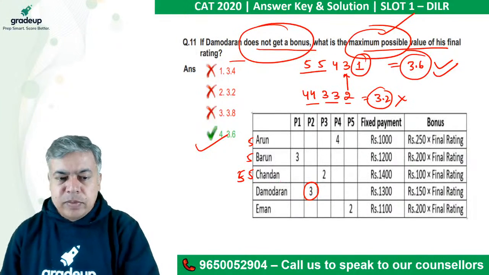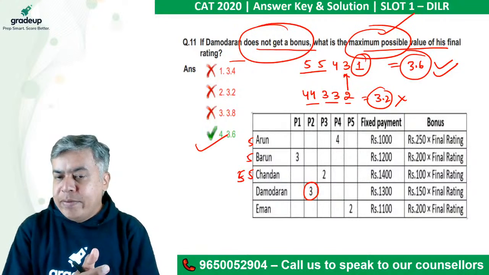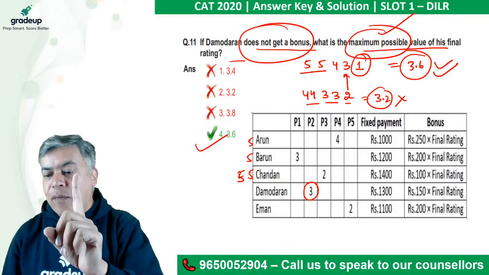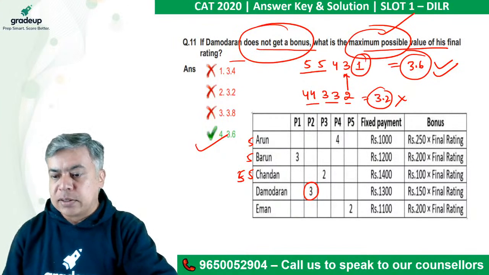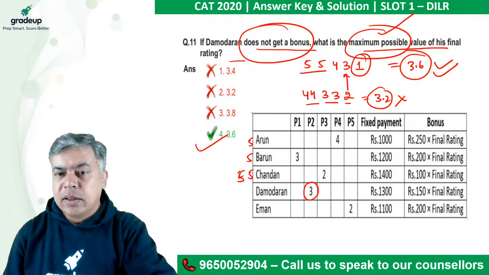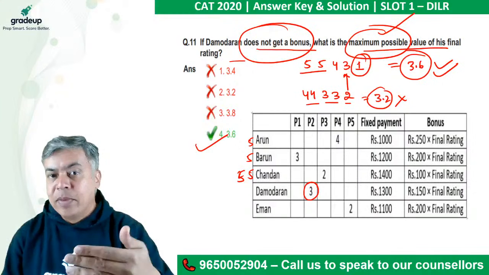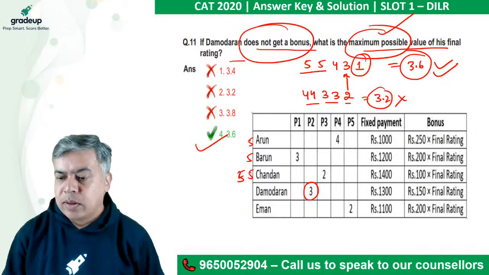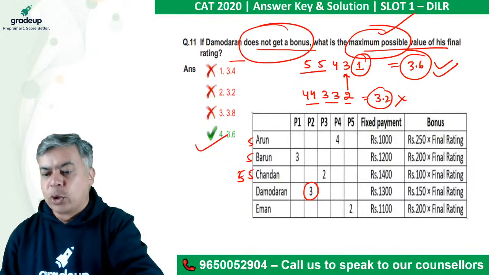Either I will not give him any 5, or I will give him a 1, so that he will not get a bonus but still gets a maximum rating. Okay, let's move to the next one.